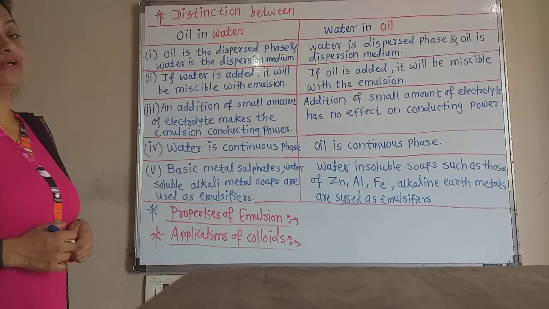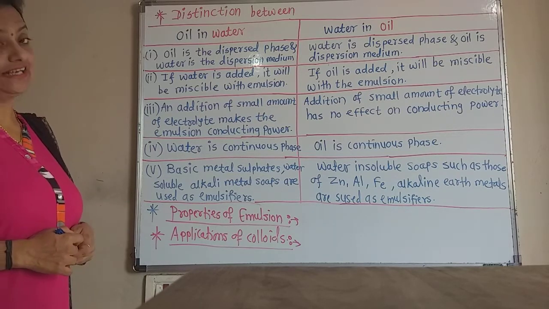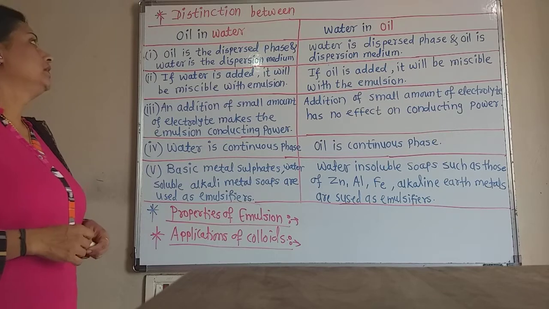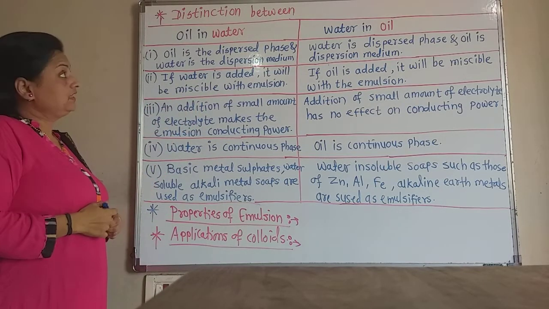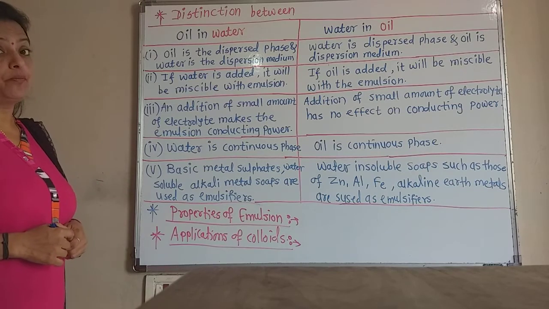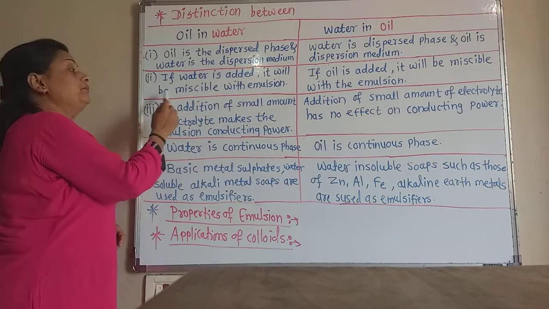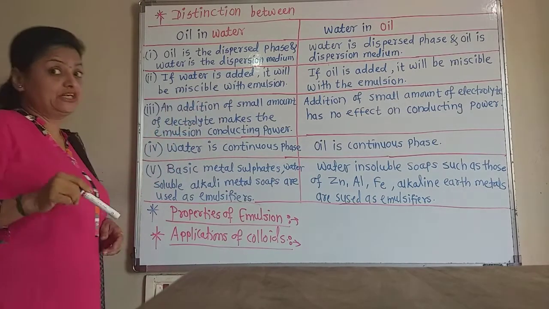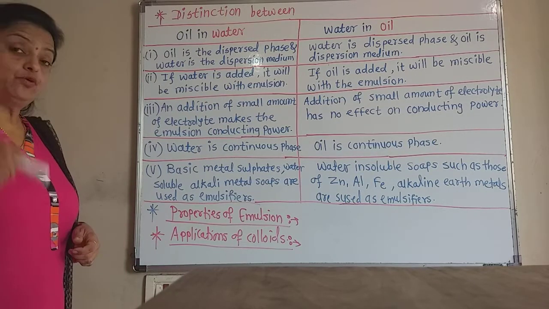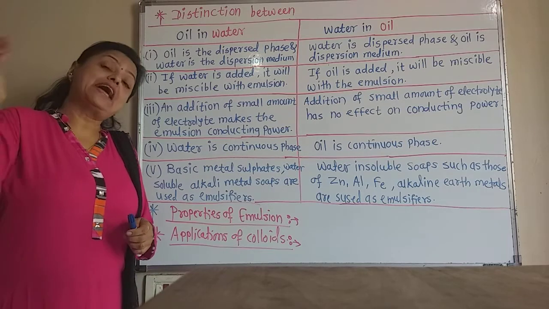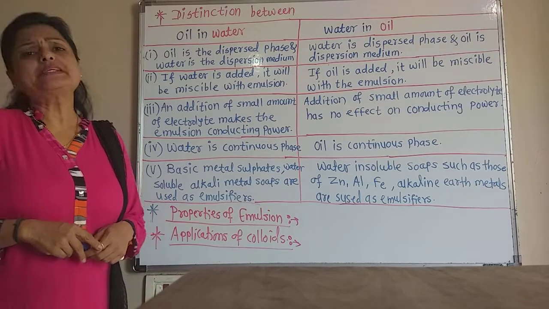Always the dispersion medium is in a larger proportion than the dispersed phase. Now the second distinction is, if water is added to the oil in water type of emulsion, then it will be miscible with that emulsion, because water is in a large proportion in an oil in water type of emulsion, and if we add water again, it gets miscible.